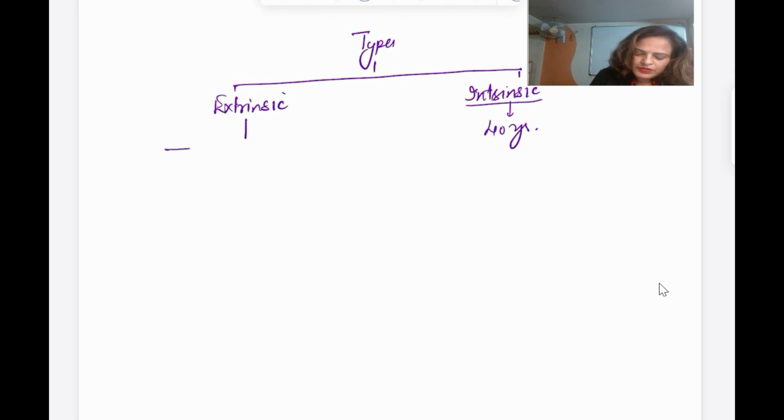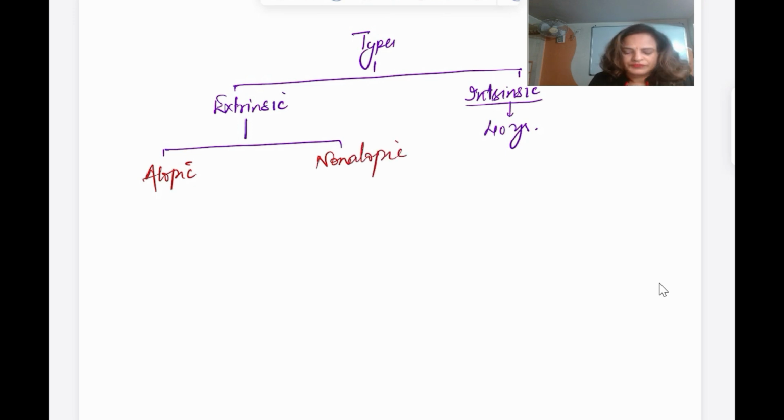Extrinsic is further of two types: atopic and non-atopic.